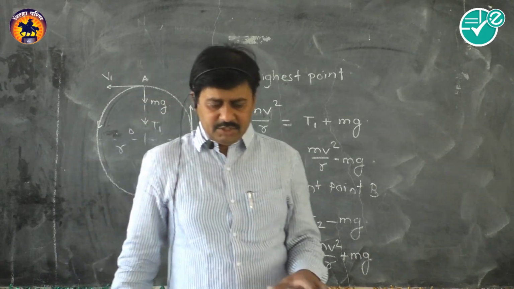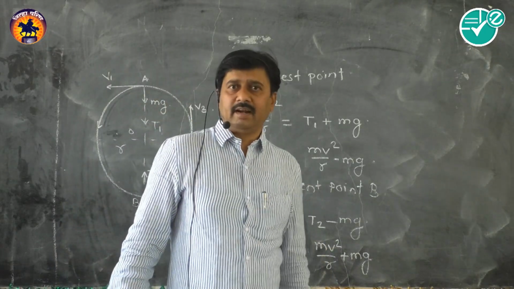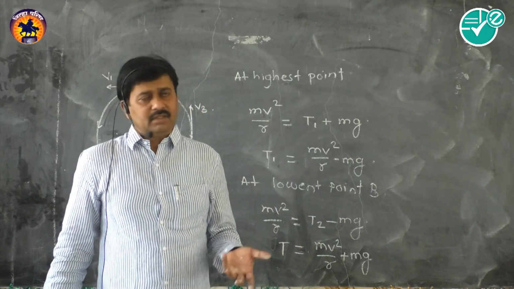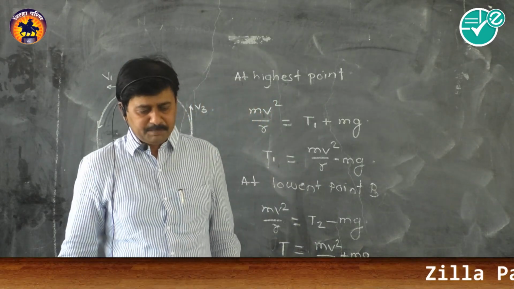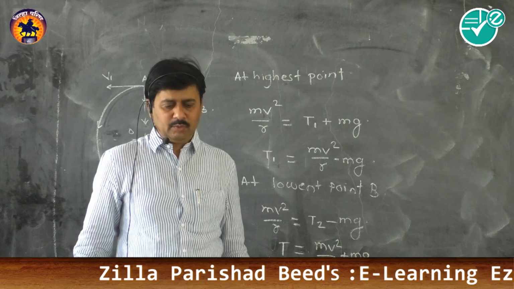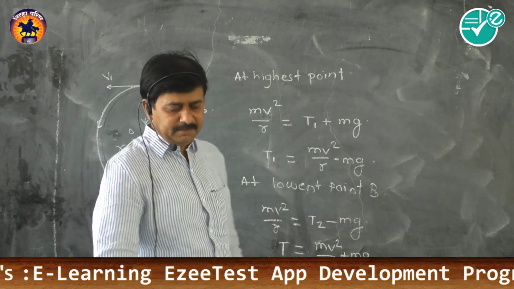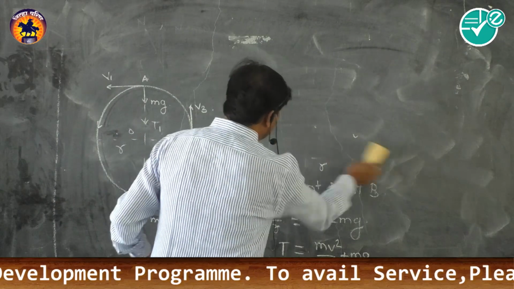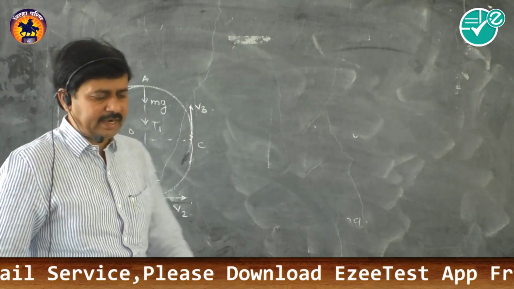So the change in the tension at the two positions is clear. The various related quantities that we will go through, like velocity and energy, are going to change. As we see, the linear velocity at the highest point will be square root of g into r. At the lowest point, it will be the greatest one. So this was about the tension. Now about the linear velocity: the linear velocities will also be different at the different points.